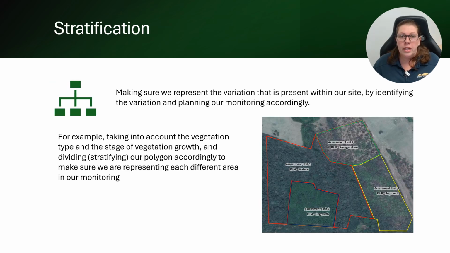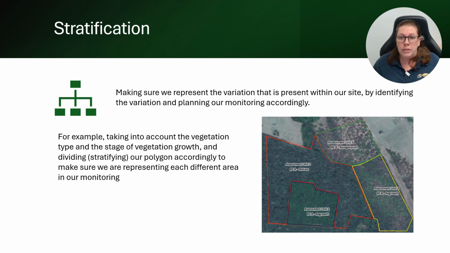Once we've mapped our areas and created our polygons for a project, we need to account for the variation that is present within them. So depending on the area and what you're doing, there are different types of variation that you'll need to look for and take into account. So this could include things like vegetation types, like regional ecosystems. It could include grazing land types, current conditions at the site, such as a burnt area and an unburnt area, and the interventions that you're going to be applying across the site.